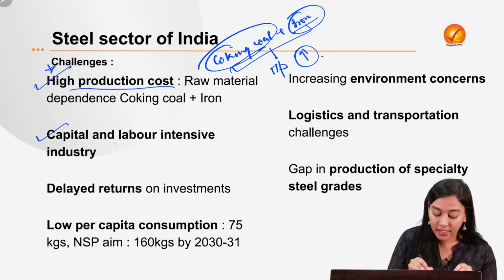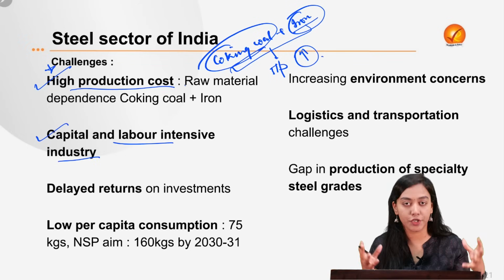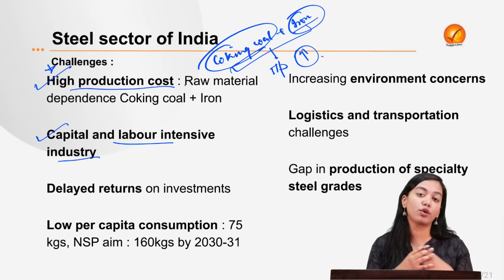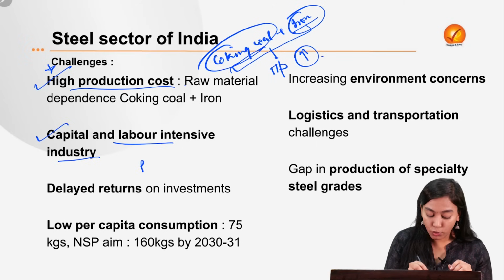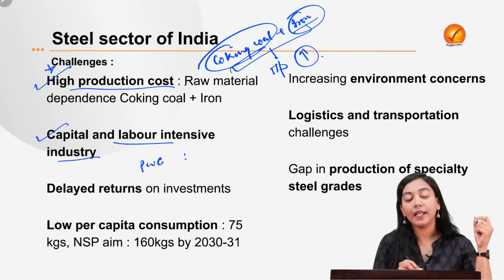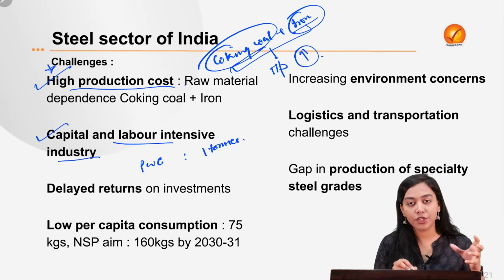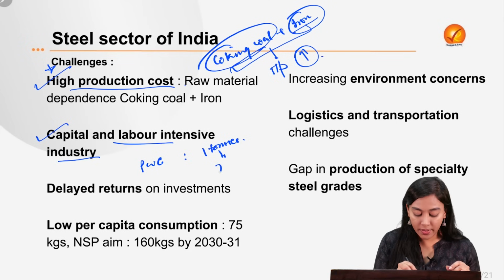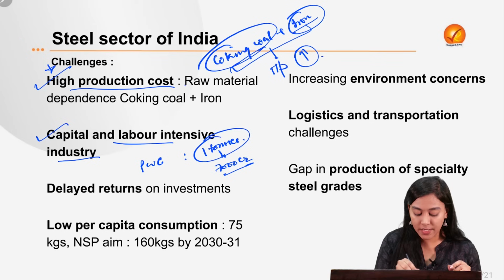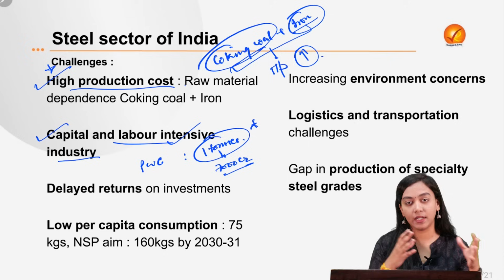Next, it is a capital and labor intensive industry. It requires skilled laborers in large amounts, and it also requires a large amount of capital. According to a PwC report, in order to generate industry capacity that is able to produce 1 ton of steel, do you know how much investment is required? Over and about 7,000 crore rupees just to produce 1 ton of steel. So it is a very intensive industry in terms of capital and labor.